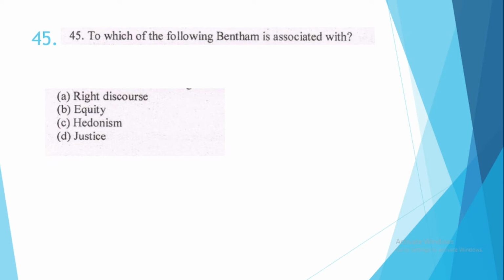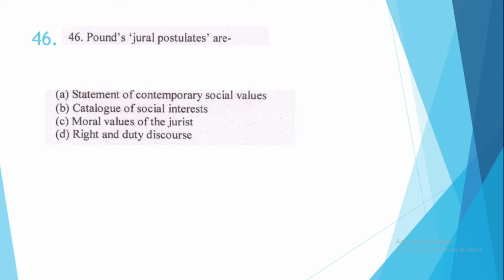45. To which of the following Bentham is associated with? This is option number C, hedonism. 46. Pound's jural postulates are. So these are option number A, statement of contemporary social values.